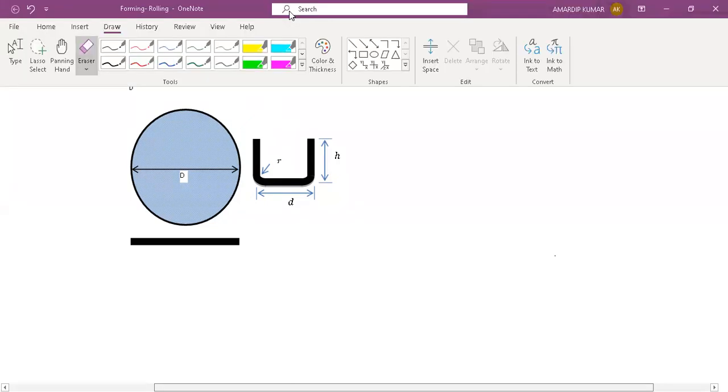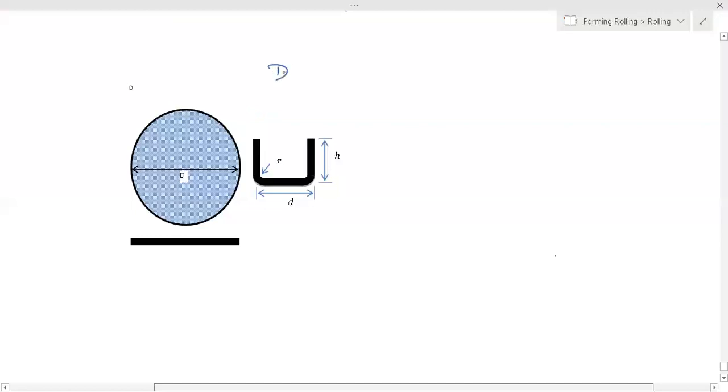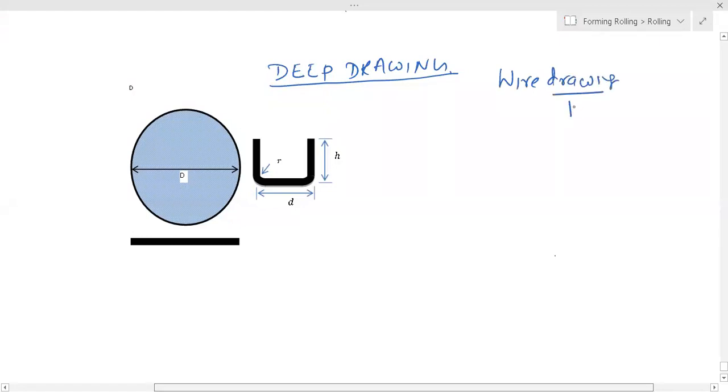So now we are moving to another topic, that is deep drawing. Wire drawing we have already studied. Draw means to pull, to pull something. Right now, you have to pull something. Pull, double L.